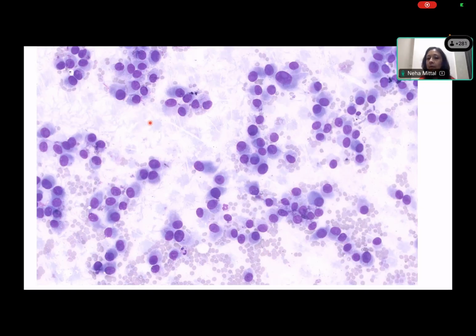What are the other possibilities? Macronucleoli are also seen in lymphoma and melanoma. Melanoma I've seen. Lymphomas, yes, it can be seen, but lymphomas will have more LG bodies, lymphoglandular bodies in the background, right? So what else? Germ cell tumor. People are putting germ cell in the chat. A very necrotic background may be seen in germ cell tumors. Otherwise, yes, these kind of cells can definitely be seen, but you will look out for this.